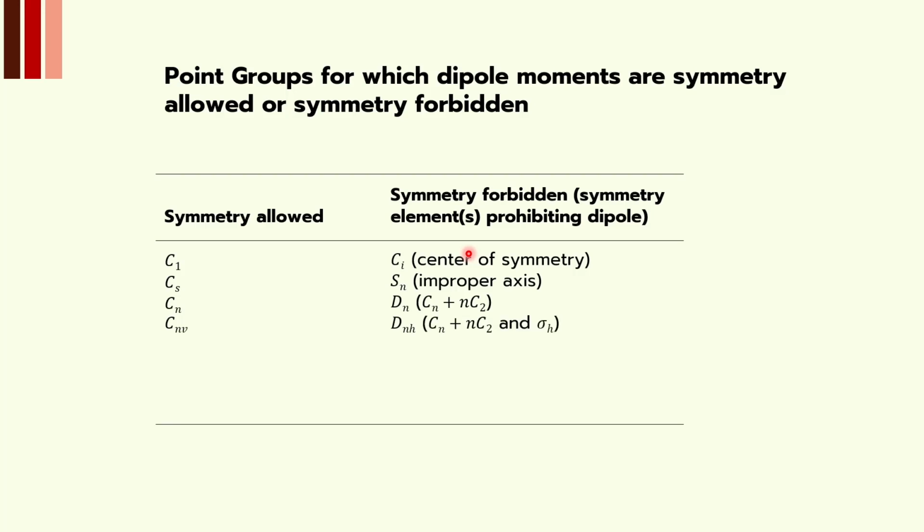Dnh, because they contain a Cn with nC2 mutually perpendicular with a horizontal sigma plane. Dnd, tetrahedral, octahedral and icosahedral structures should not have a dipole moment. So allowed dipole moments are C1, Cs, Cn and Cnv. That is how, in terms of the molecular point group, it is easy to classify whether the molecule would have a dipole moment or not.